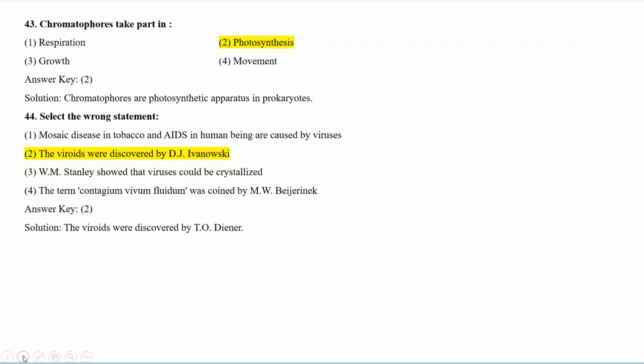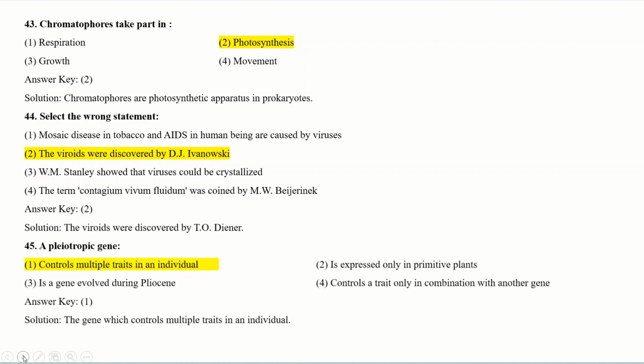The term viroid was discovered by Ivanovsky. It is the wrong one because the viroids were discovered by Diener, not by Ivanovsky. So it is your answer, option number 2nd. Stanley showed that viruses could be crystallized. Yes, it is correct. Crystallization of viruses can be done. It was shown for the first time by Stanley. And the term contagium vivum fluidum was coined by Beijerinck. It is also correct. So your answer is option number 2nd. The viroids were discovered by Diener. So it is a wrong statement. Go to the next question.